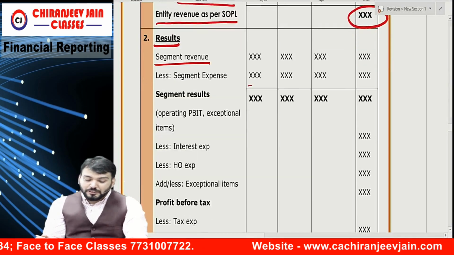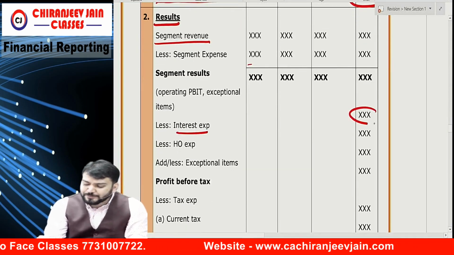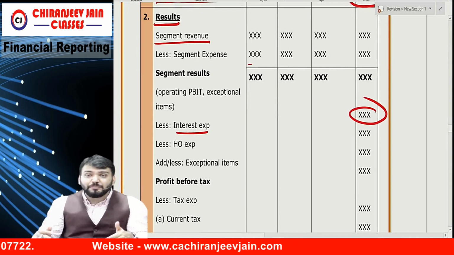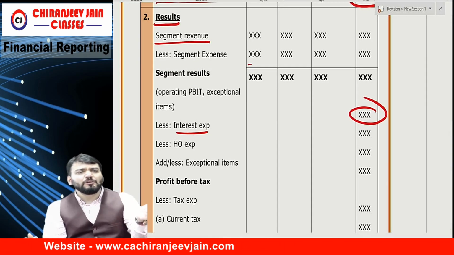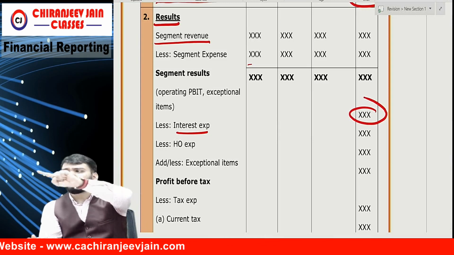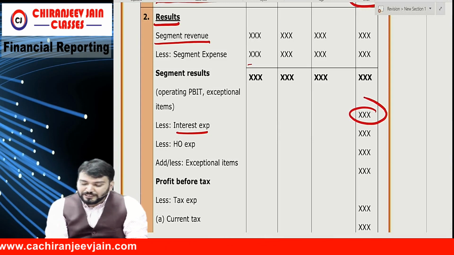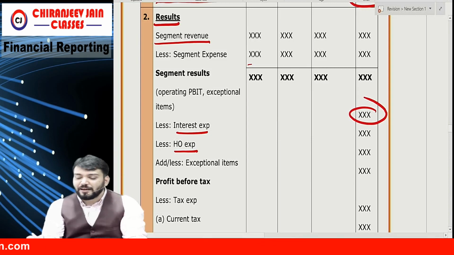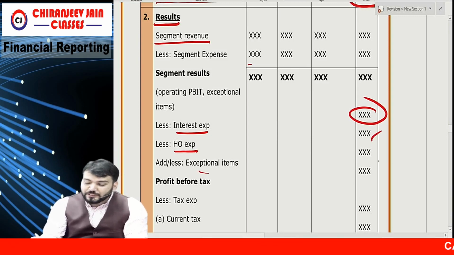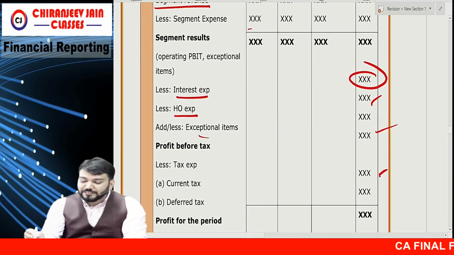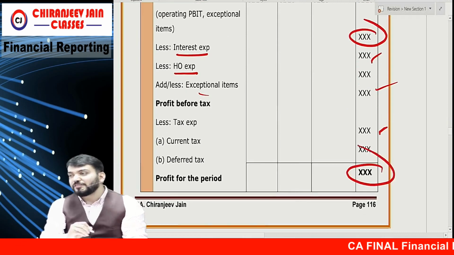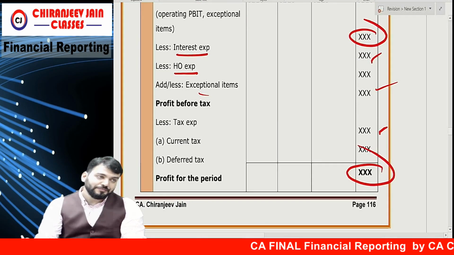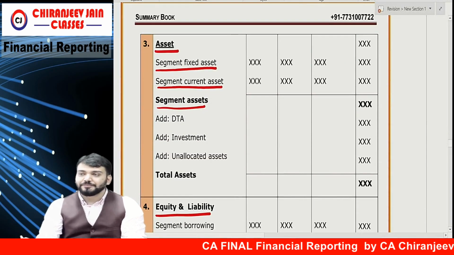Correct? Understood. Then from this we deduct less interest expense for reconciliation. Whatever was not deducted, you do it. So it will be reconciled with total profit and loss of SOPL. So interest expense deduct, head office expenses which are not segment wise deduct, exceptional item deduct, tax expense deduct. This will become profit for the period. Understood? Correct.